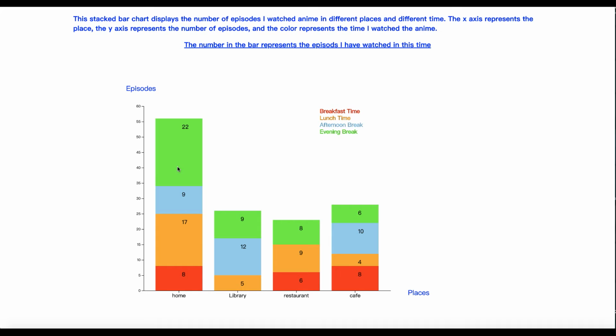The green one represents the evening break, the blue one is the afternoon break, the yellow one is the lunchtime, and the red one is the breakfast time, and the number inside the color represents the episodes I have watched in this time.